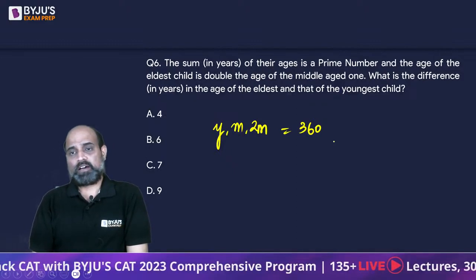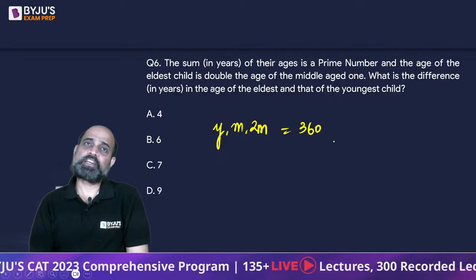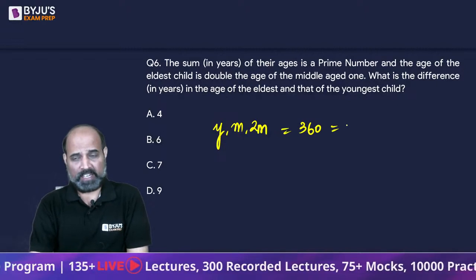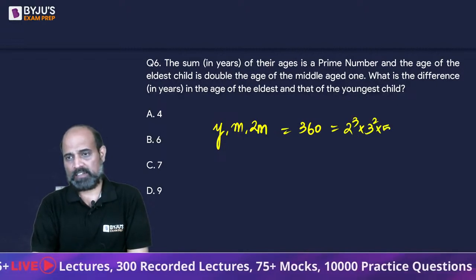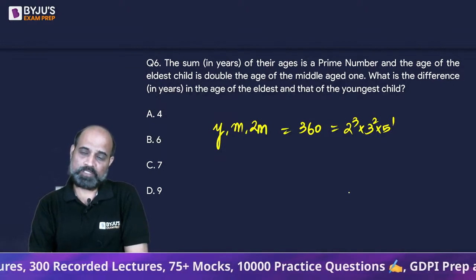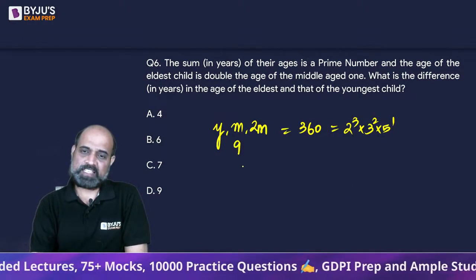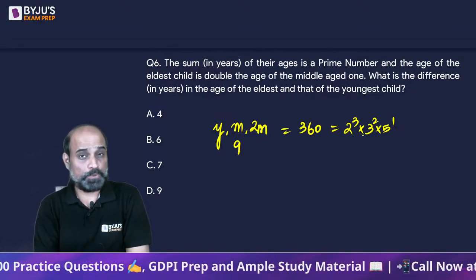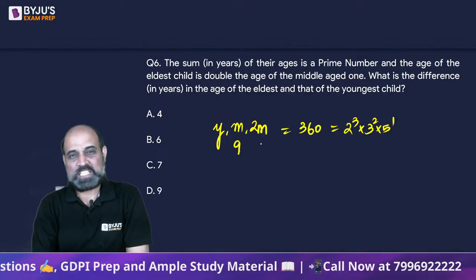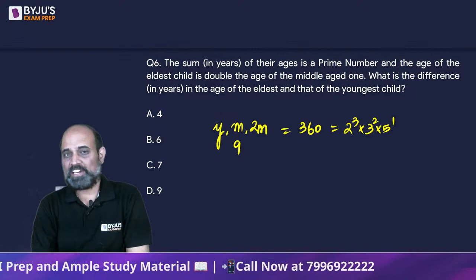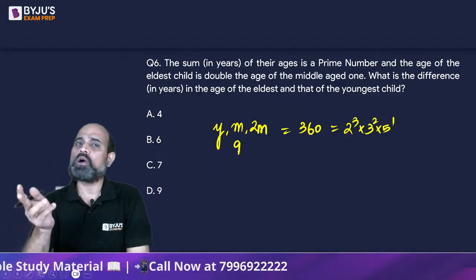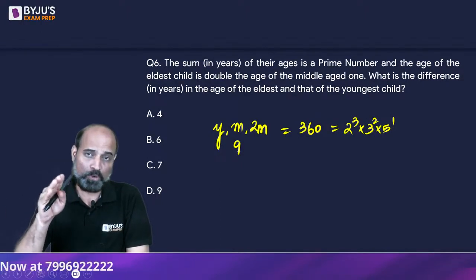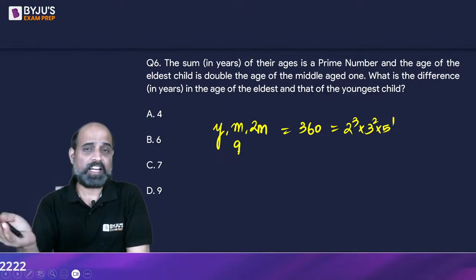Now, we have to think of m as a number such that it's double. So 360 can be written as, let's prime factorize it again. If I want a double, I can't obviously take this as 9 because 9's double will be 18. 9 into 18, those many 3's we don't have, right? If I take m as 5, that will also not do. What I can do is I can take in m a 2 or a 3 or both of them. Now I can't take just a 2 because the age is more than 2, right? It can't be less than 3.